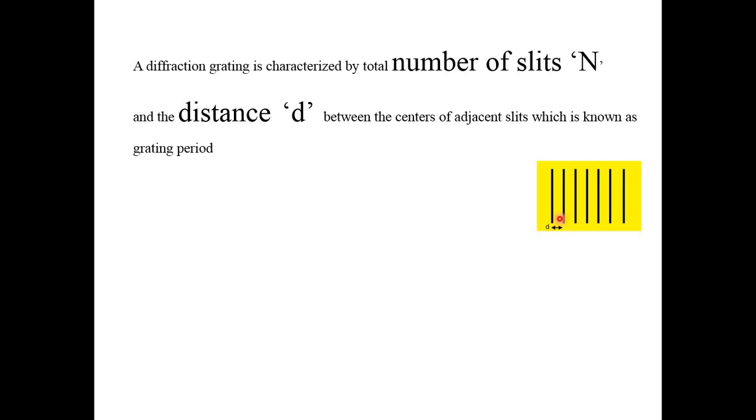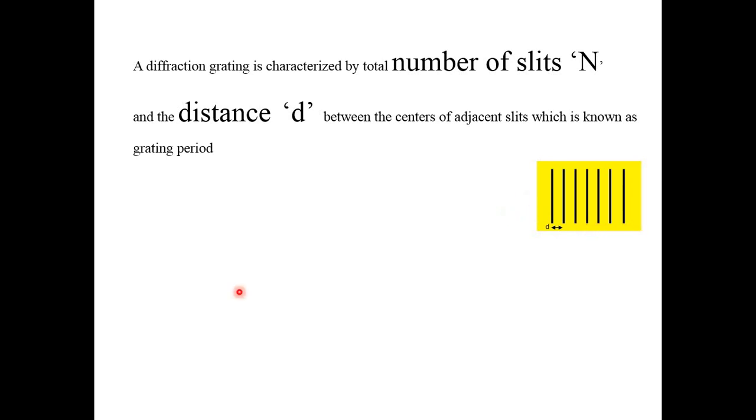So whatever is the distance in between those two is termed as d. So with respect to any grating you should know how many slits are there, or what is the total count of those scratches. Then you should know the distance in between two scratches, between the centers of the adjacent slits, which is known as the grating period. So that d is nothing but the grating period.